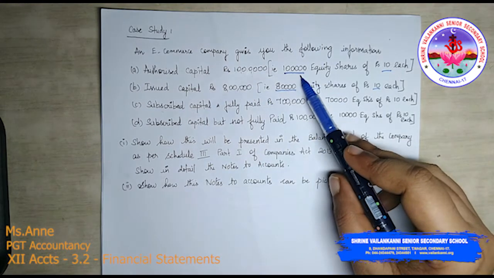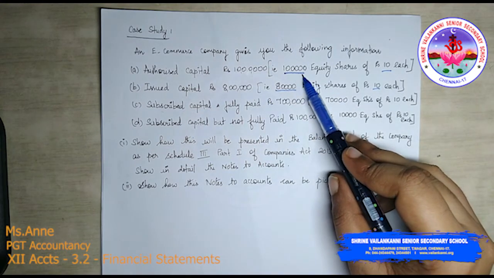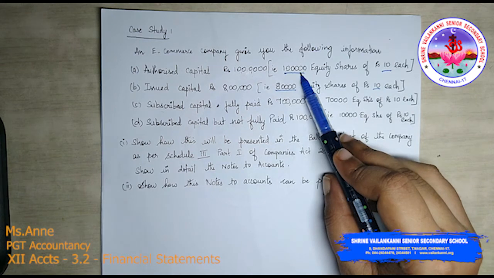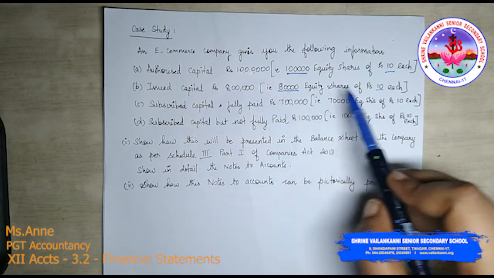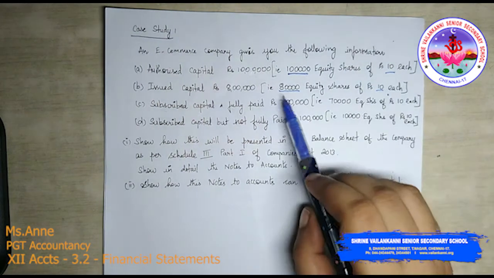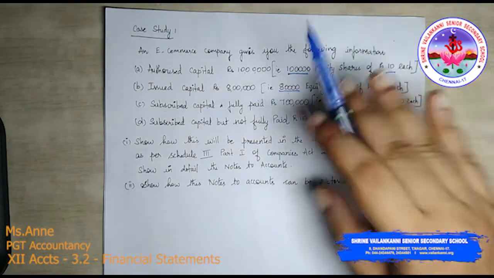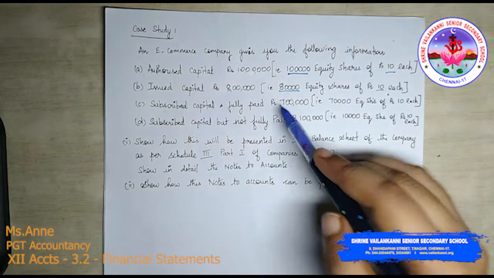How many shares can it issue? It can issue only 1 lakh. Out of this 1 lakh, how much has the company issued? It has issued 80,000 equity shares of rupees 10 each. So 20,000 it has kept as reserve. Maybe at some future point of time it will issue them, but we do not know.